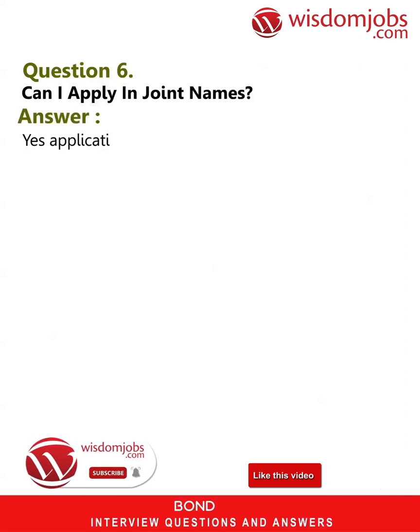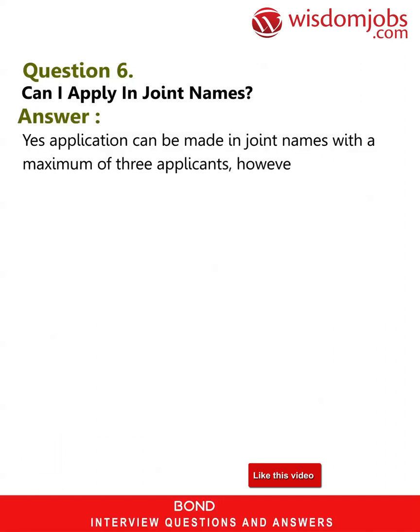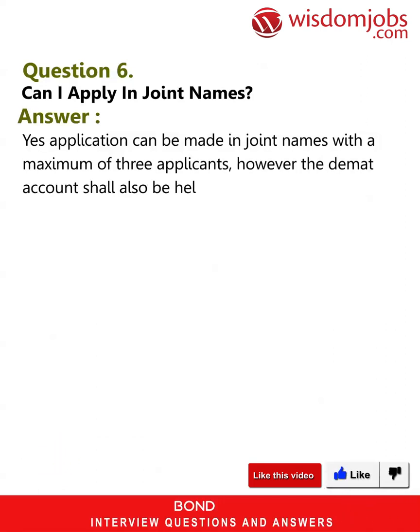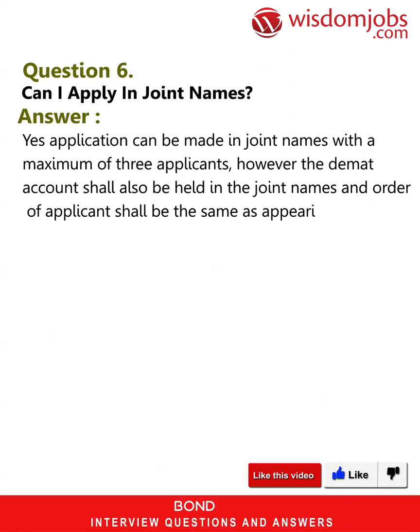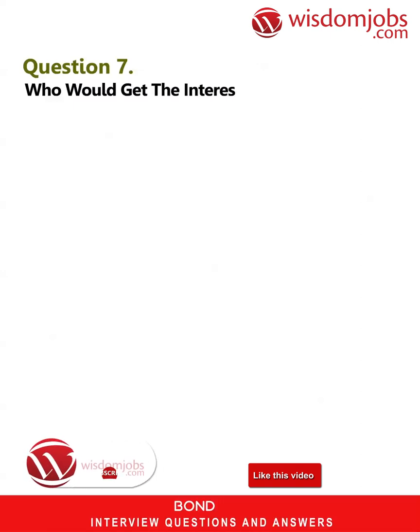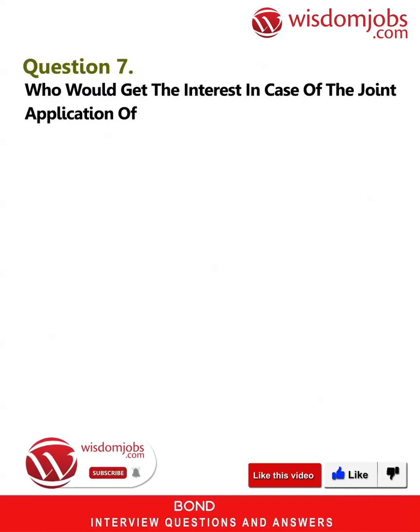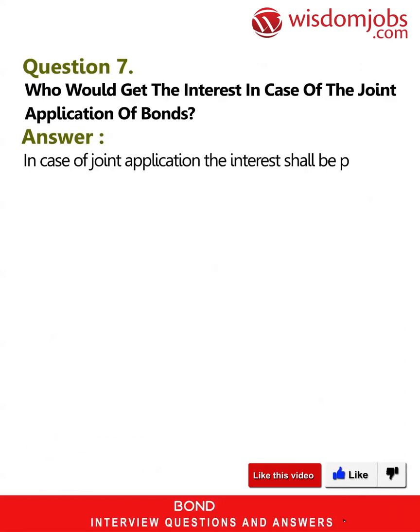Answer: yes. Application can be made in joint names with a maximum of 3 applicants. However, the demat account shall also be held in the joint names and order of applicant shall be the same as appearing in the demat account. In case of application made in joint names, the tax benefit shall only be availed by the first applicant. Question 7. Who would get the interest in case of the joint application of bonds? Answer: in case of joint application, the interest shall be paid to the account of the first applicant only.